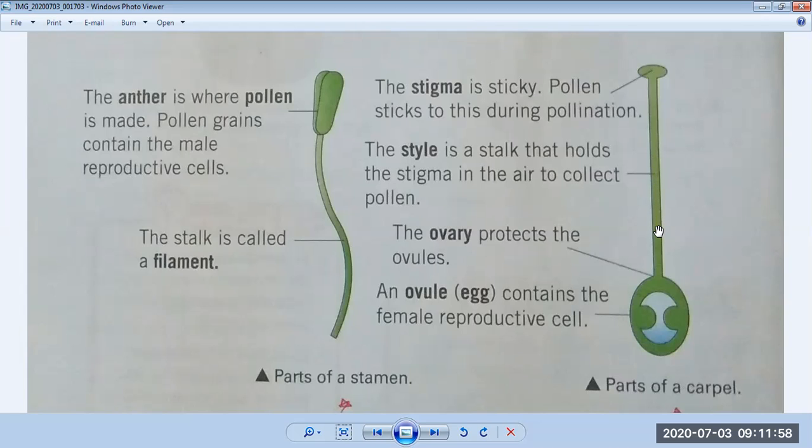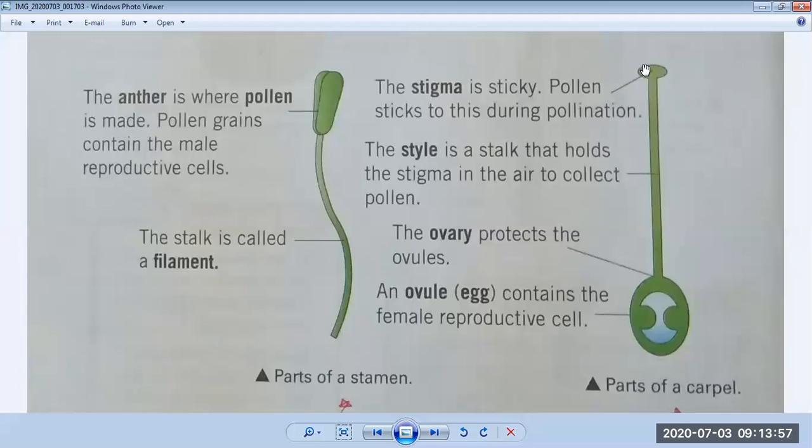After that, this style ends in an ovary. The ovary protects the ovules. So this is called the ovary, in which a new plant begins to grow. This ovary already has ovules inside it. These ovules mean small seeds. They are already produced inside the ovary. The stamen is the male part of a plant. When it bursts, pollen goes into the air, and when it falls on the stigma.